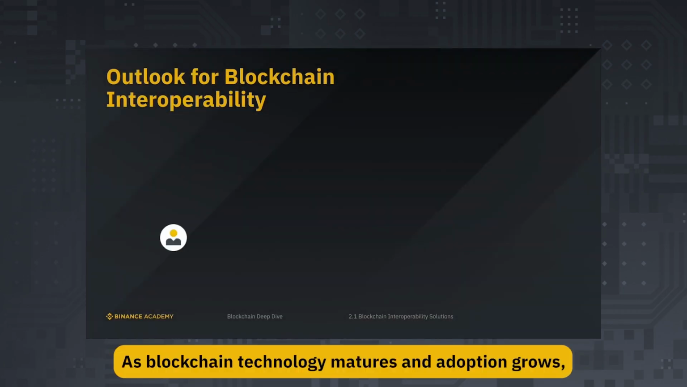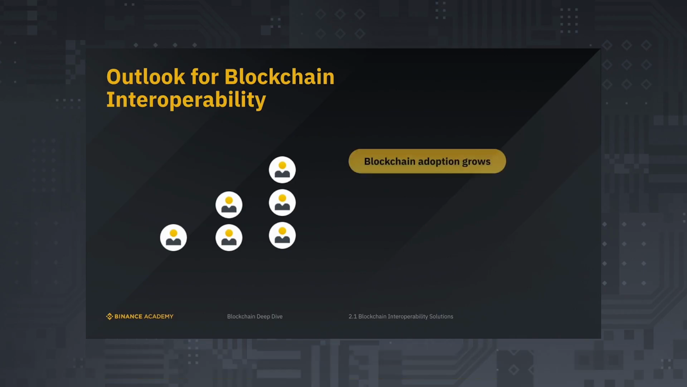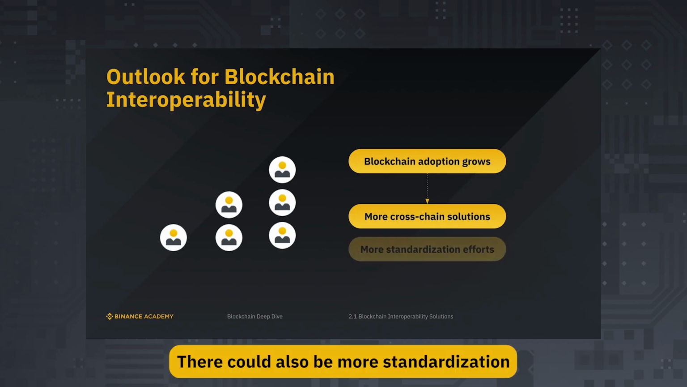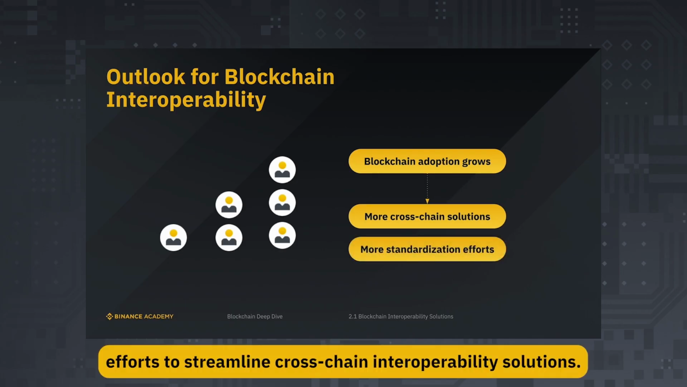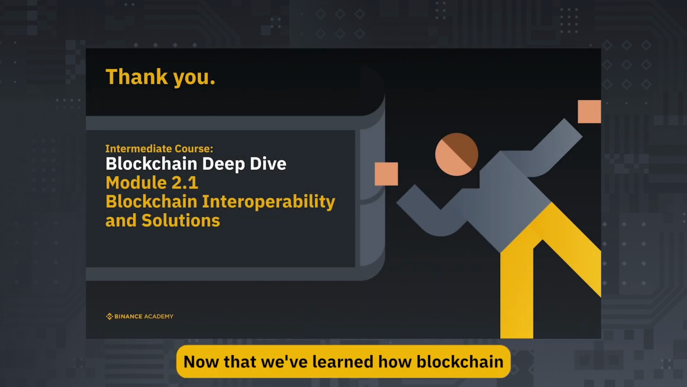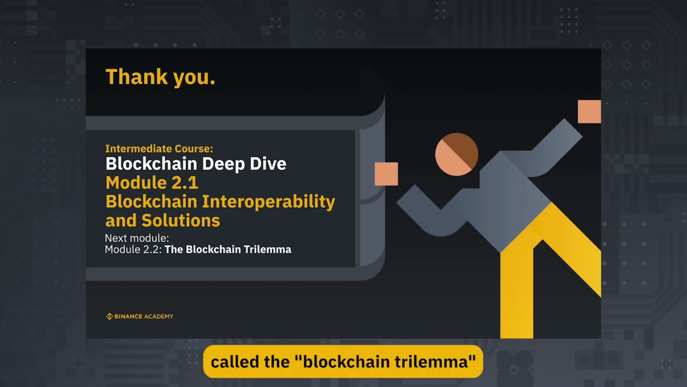As blockchain technology matures and adoption grows, the need for interoperability will become even more critical. As demand grows, we can expect to see more cross-chain solutions emerge. There could also be more standardization efforts to streamline cross-chain interoperability solutions. Now that we've learned how blockchain networks communicate with each other, let's examine the critical challenge facing blockchain networks called the blockchain trilemma in the next module.